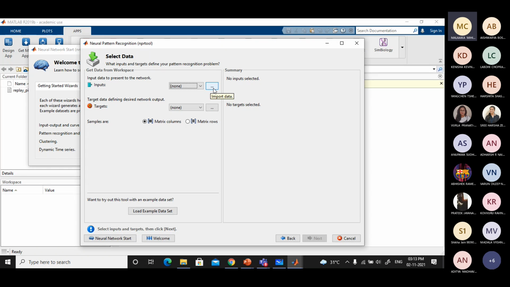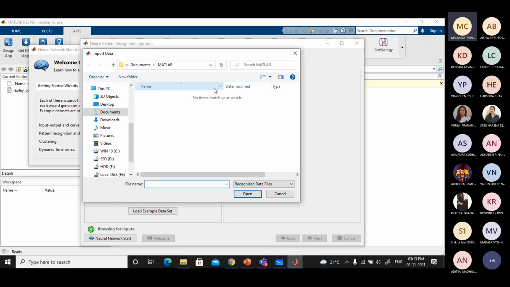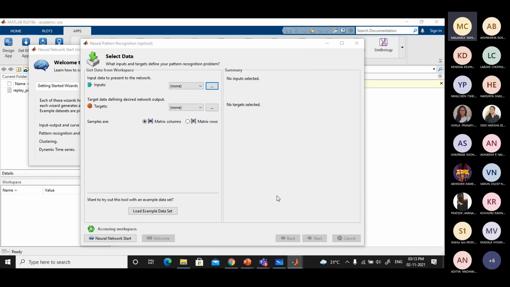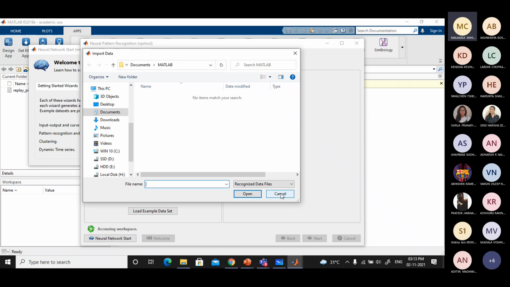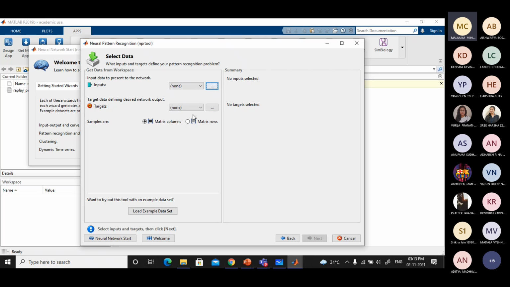Yes, sir. If you press it, it will take you to browse. If you click on that, it will take you to the system, where you can browse your data and you can import. Like this, you can import the data, both the input as well as the targets. You have to import two files.